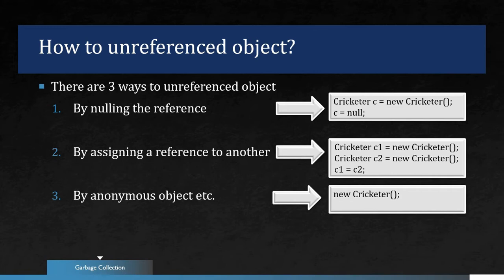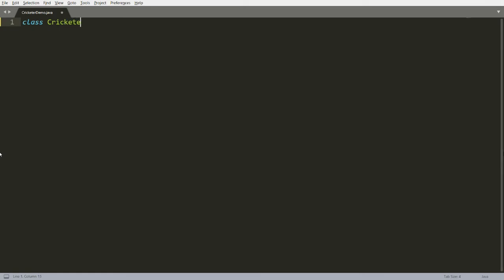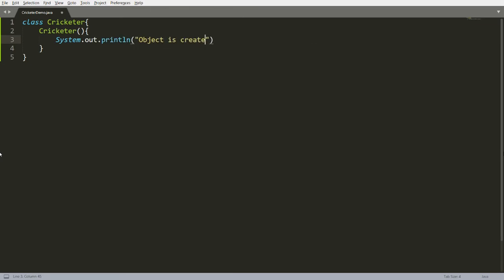Let me give a practical example for the same. I have one class, and that class is Cricketer. Here in the Cricketer class, I am writing one constructor, and inside the constructor, I am putting a simple message that object is created. It means whenever the user calls the constructor, I will get the message object is created. Now I want to write one more class, that is CricketerDemo.